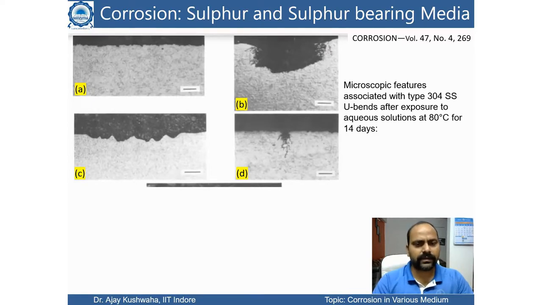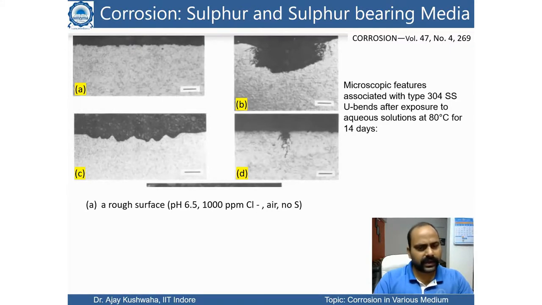So it was kept for 14 days and they investigated. Figure A shows the rough surface, and a rough surface means some corrosion is initiated here. The experiment condition was a pH value of around 6.5 and a chloride concentration of 1000 ppm.